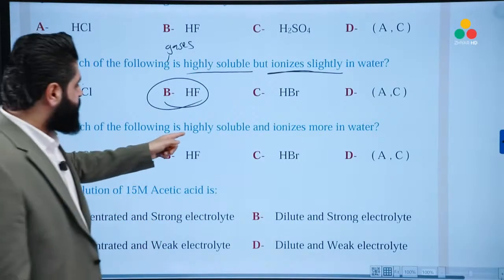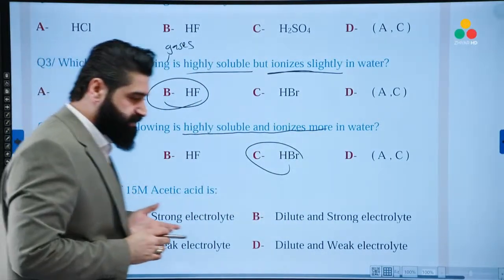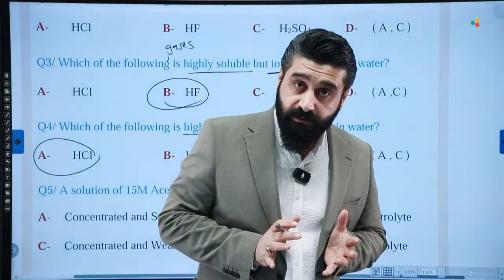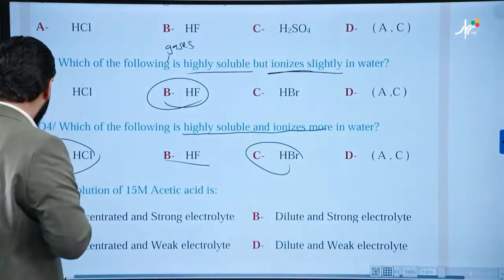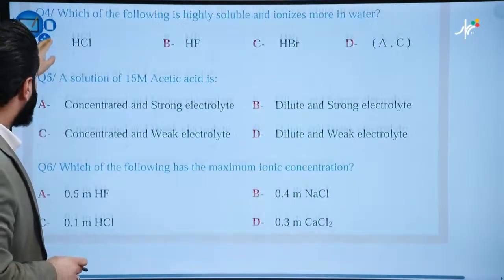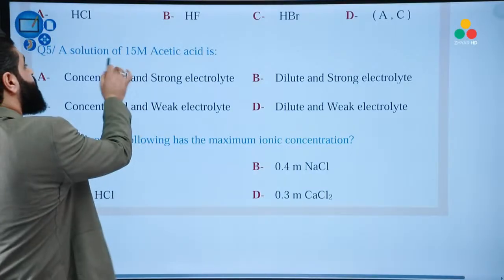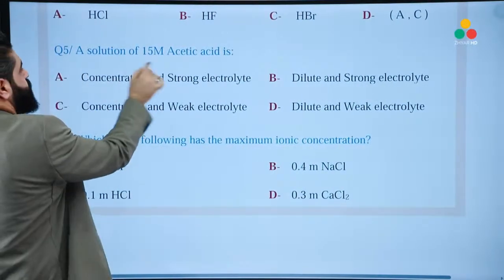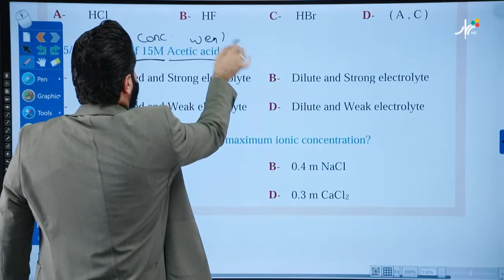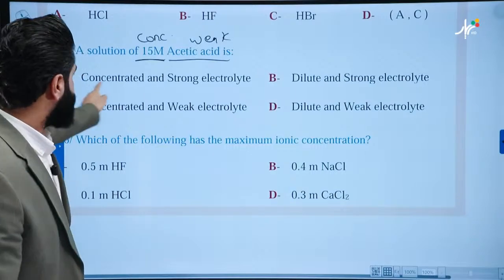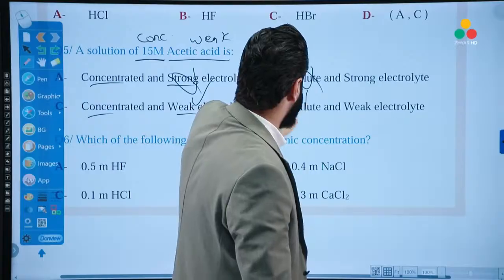Which of the following is highly soluble and ionizes more? Of course, C and A, since they produce strong acid solutions. So they ionize completely. This one ionizes partially. Look at it. A solution of 15 molar acetic acid, the number is great. This is a concentrated acetic acid, weak. It's a weak acid. So concentrated and weak. Concentrated and strong, no. Concentrated and weak, correct. It's not diluted because the number is big.